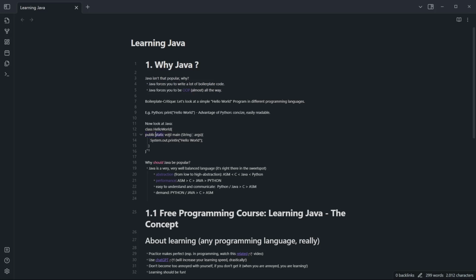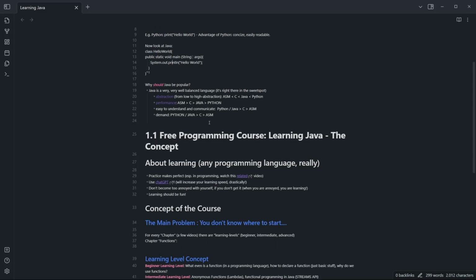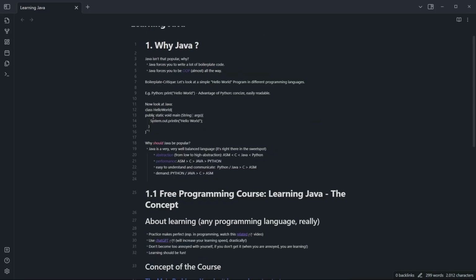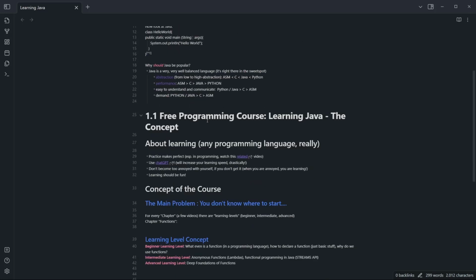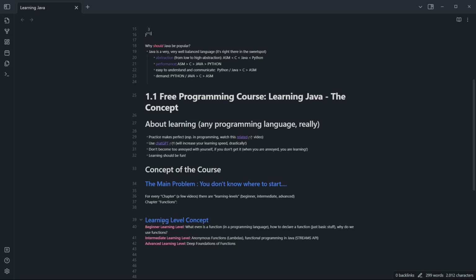What is a static method? What is a return type? What is a data type even? What is a function? What are we doing here? It's so much at the beginning, especially when you start to learn Java, that you might feel overwhelmed, right? And if I would have to explain every little keyword like class or public or static or void in detail, then we'll talk about like 5 hours about the hello world program, and this is obviously didactically not very good. So yeah, I decided to introduce what I call the learning level concept.